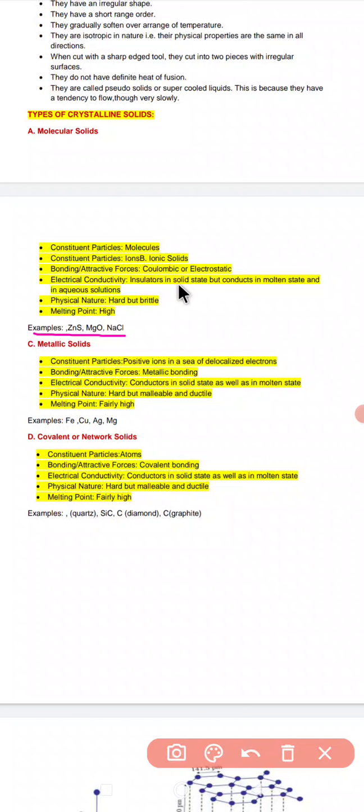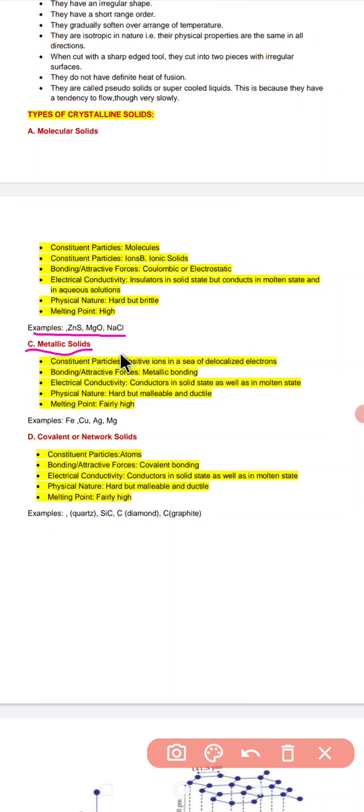Electrical conductivity: insulators in the solid state but conductors in the molten state and aqueous medium. Physical nature: they are hard but brittle. Next, the melting point is comparatively higher. After that, the next topic we are going to discuss is